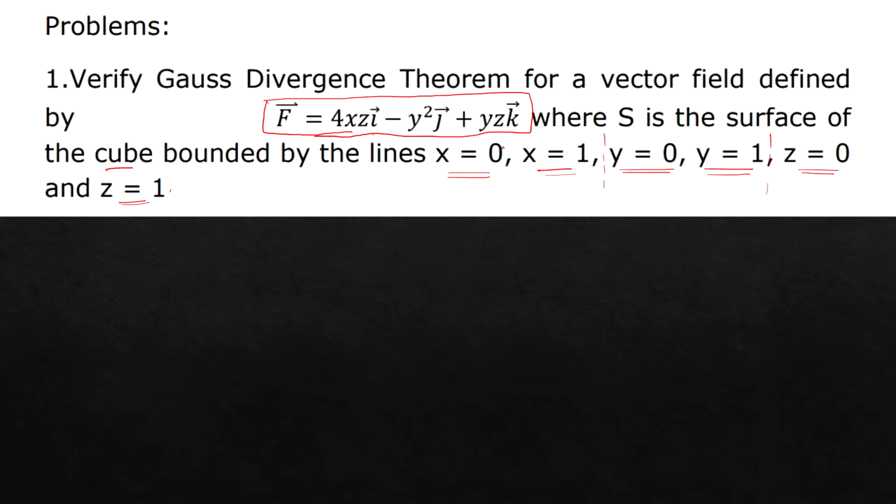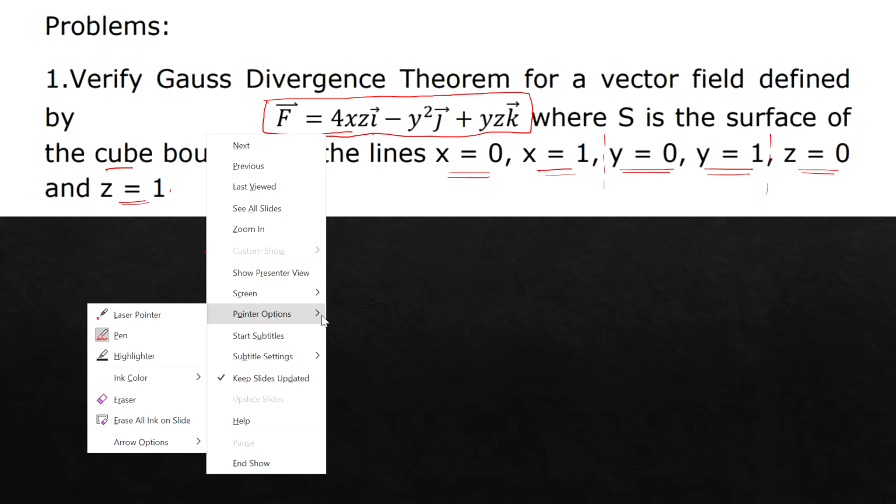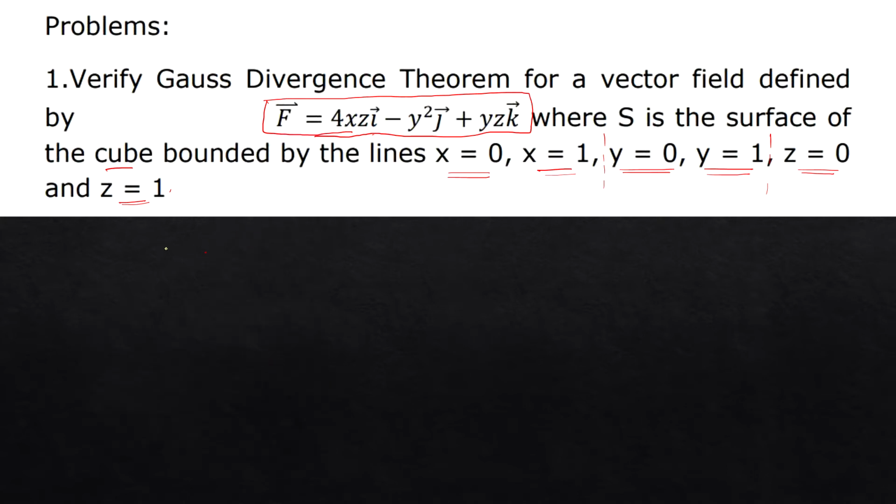But as told earlier, whether we are doing Green's theorem, Stokes theorem or Gauss divergence theorem, first you have to write the theorem equation for the Gauss divergence theorem. That is very important and that will fetch you marks whenever the examiner sees the theorem equation first. So that will give you a good impression. So let me write in the yellow ink.